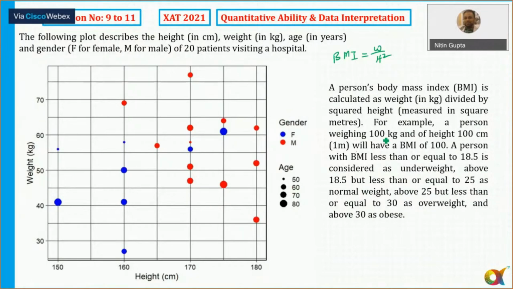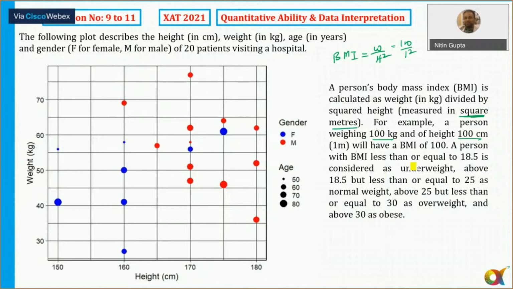For example, a person weighing 100 kg and of height 100 centimeter, 1 meter. Here it is measured in square meter, that is something which you need. So 100 centimeter has to be converted to meter. So if weight is 100, and height is 1 meter, so 100 upon 1 square we can say. Also few other definitions are given.